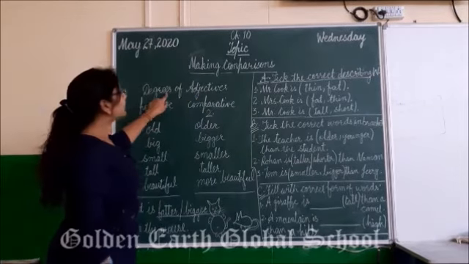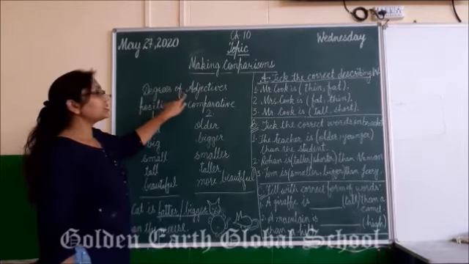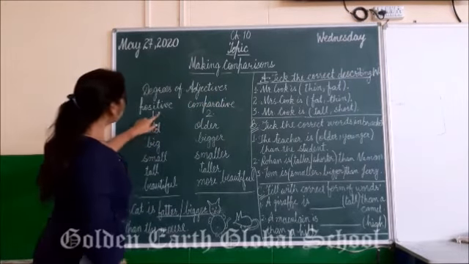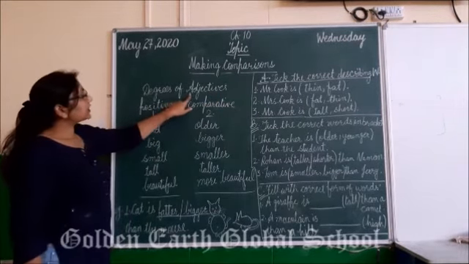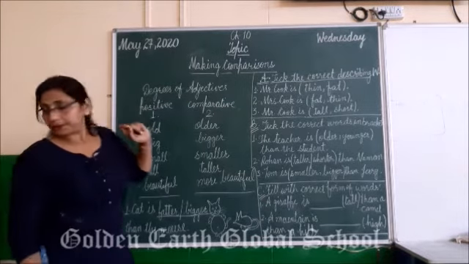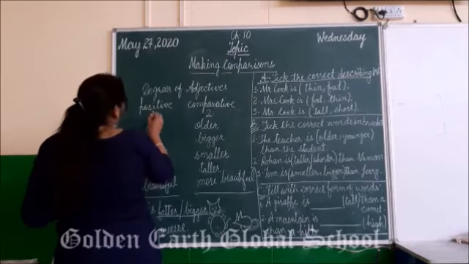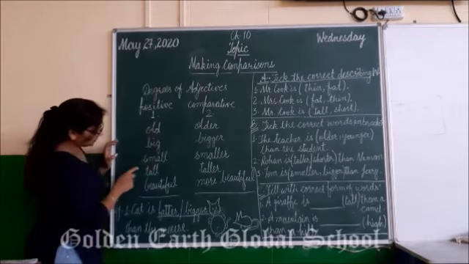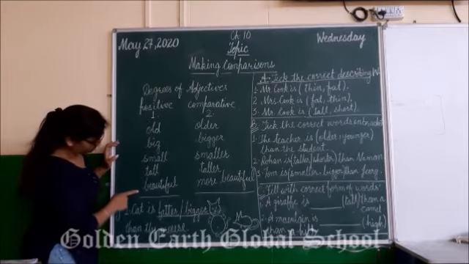Right? So degrees of adjectives or degrees of describing words, both are same. So these degrees of adjectives are what? Now see here, this is positive degree. These are the words old, big, small, tall, beautiful.